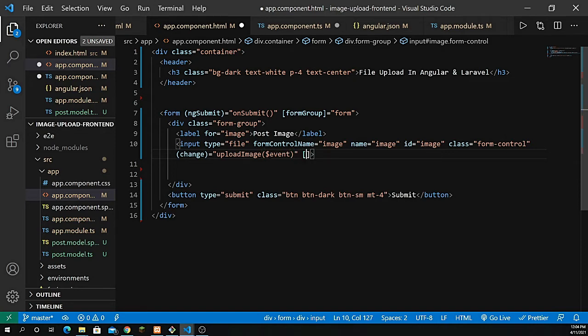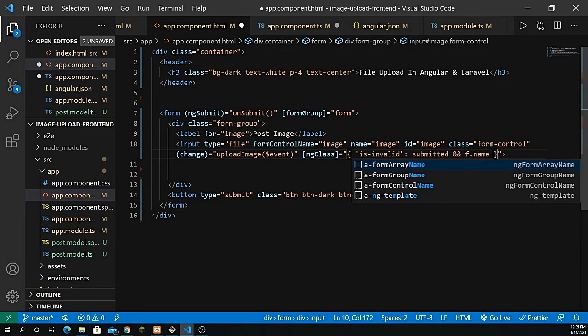We have to use another directive, which is ngClass. This will help us show the validation with the help of CSS or Bootstrap. Right now we are going to use a Bootstrap class, which is is-invalid, and that's going to check if it's submitted and if it contains some errors, so this is going to generate an error, right? Later on I'm going to show you where this f is coming from.